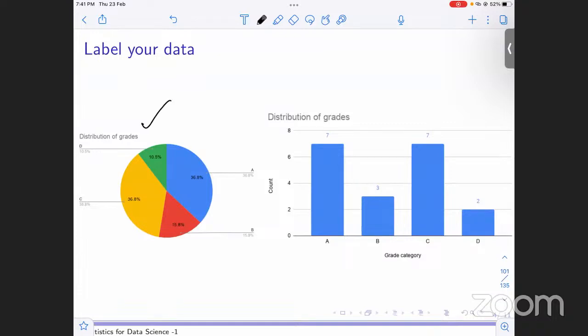Now moving on to bar chart. In a bar chart, what we need to label is our slices, right? These are bars. These are the bars, right? These are slices. We need to mention which category these belong to, like this has been mentioned A, B, C, D. If it wasn't mentioned, I could never make sense of it. I could just guess this is A, this is B, but I could never make sense of which category is which, right? And this is the frequency that has been mentioned. This we need to mention.